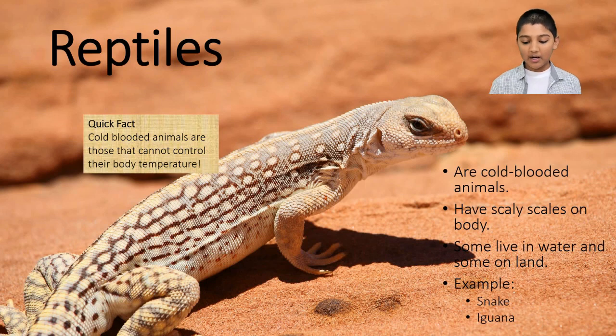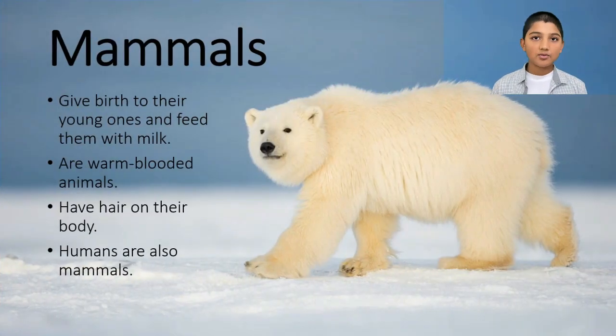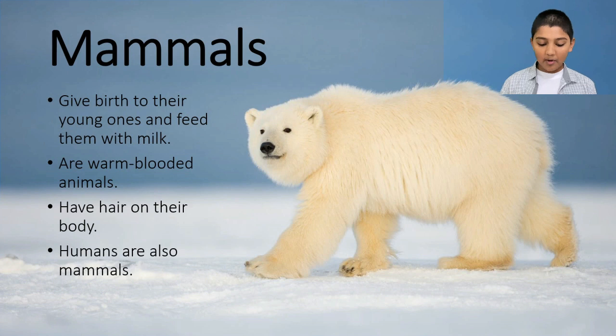Okay, moving on to mammals. Mammals give birth to their young ones and feed milk to them. They are warm-blooded animals. They have hair on their body, and we as humans are also mammals.